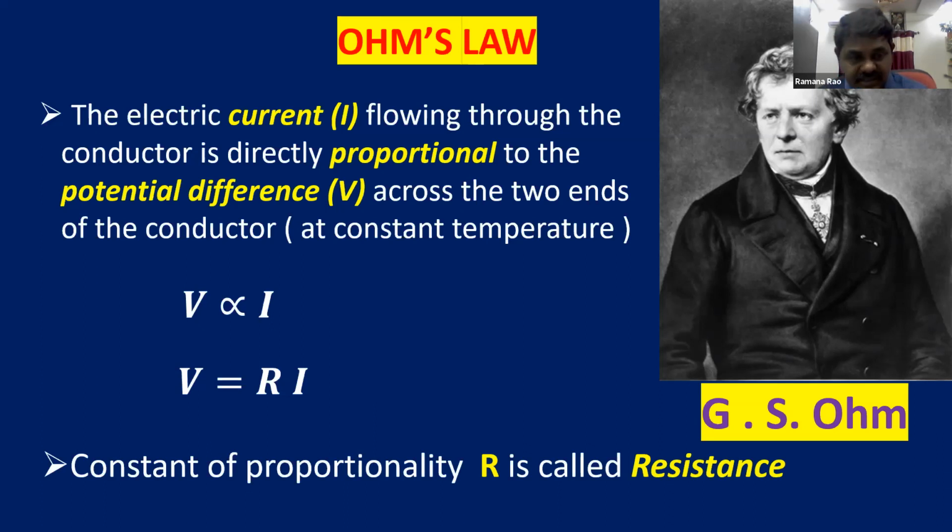So the mathematical form of Ohm's law is voltage is proportional to electric current. Potential difference is proportional to current. So V equals R into I. That means as voltage increases, current also increases. Right? So you can understand this with an animation you can see here.